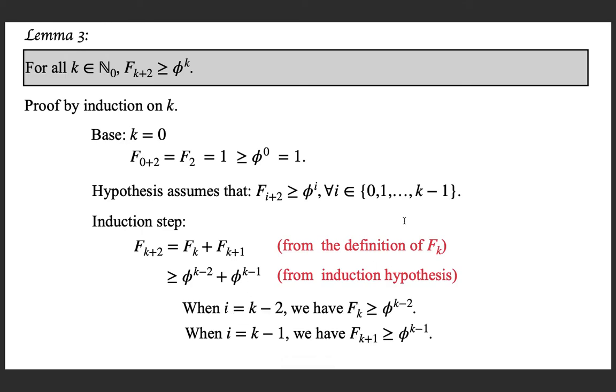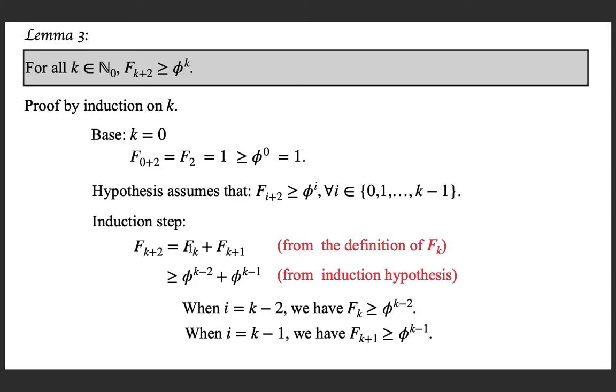When i is substituted as k minus 2, which is in this set for which the inequality is assumed to be true, you will get f(k minus 2 plus 2), which is fk, greater than or equal to phi to the power k minus 2. Similarly, when you substitute i as k minus 1, you will get f(k plus 1) greater than or equal to phi to the power k minus 1.